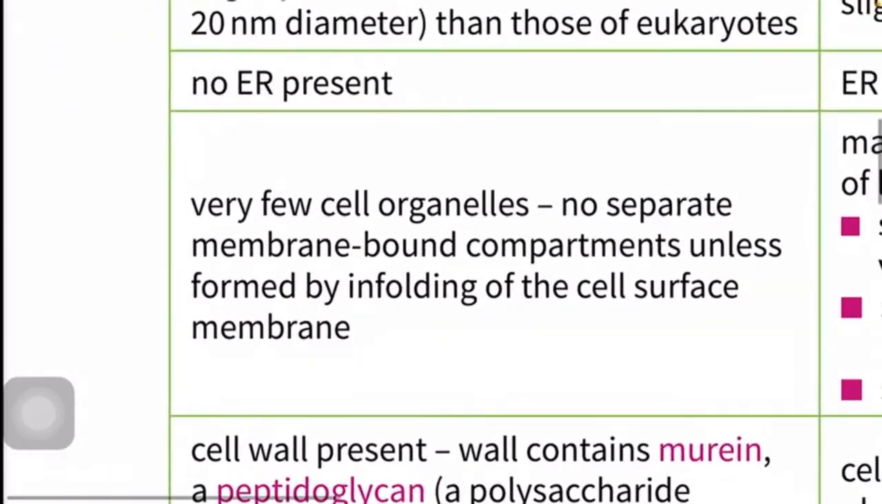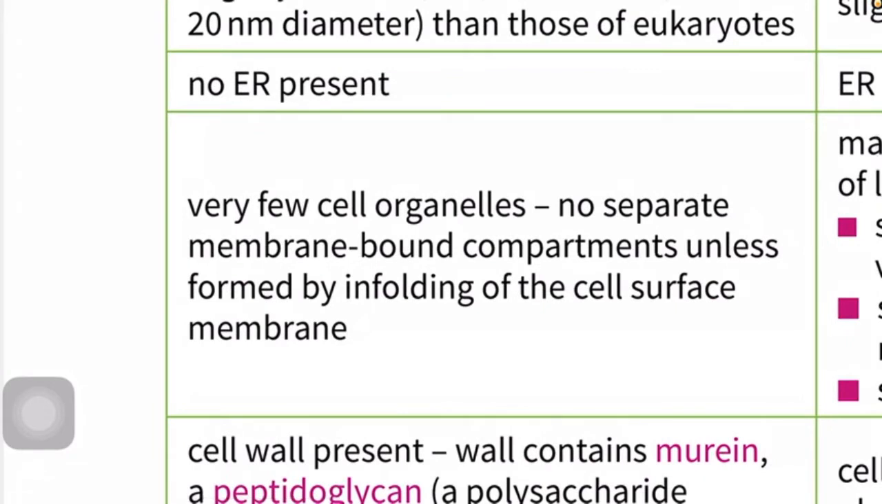Okay, very few organelles, no separate membrane-bound compartments unless formed by infolding of the cell surface membrane. So very few organelles. What does compartment mean? Remember we learned compartmentalization and division of labor. Compartmentalization is basically forming compartments of different organelles like mitochondria, nucleus, chloroplast. And what is division of labor?